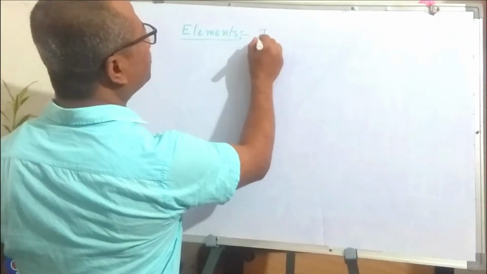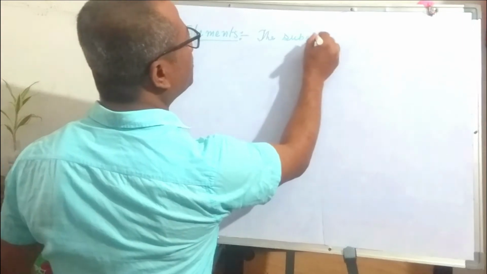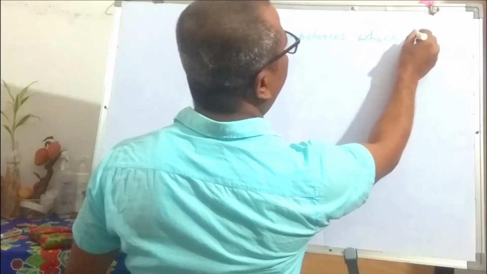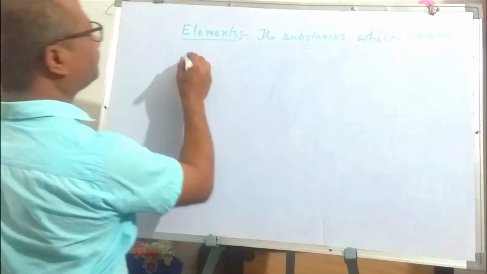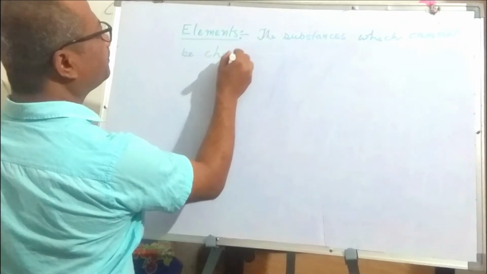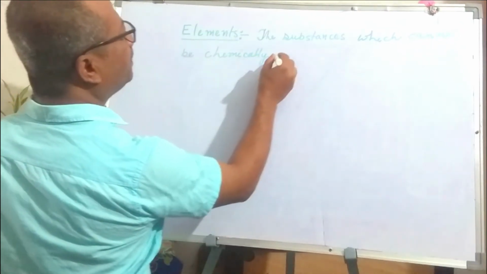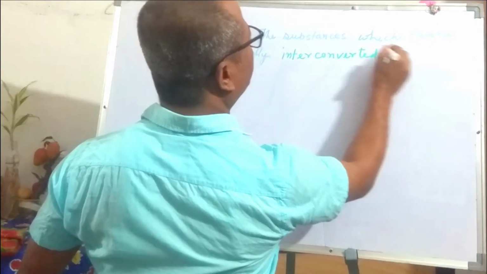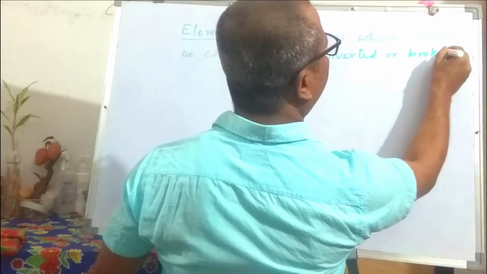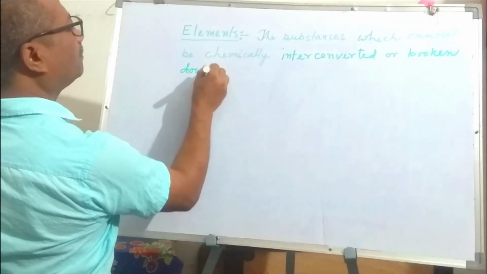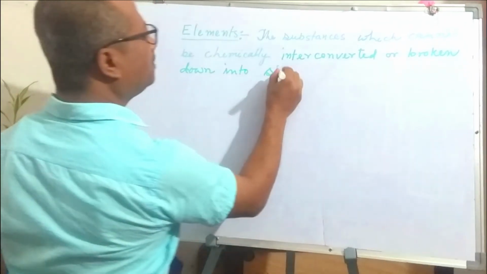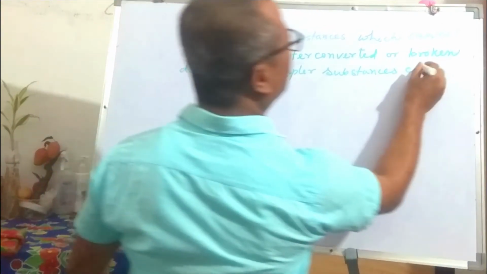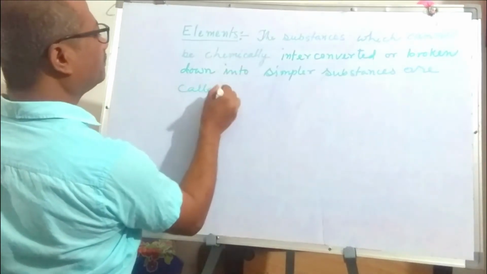The substances which cannot be chemically interconverted or broken down into simpler substances are called elements.